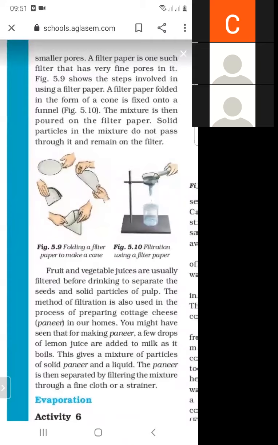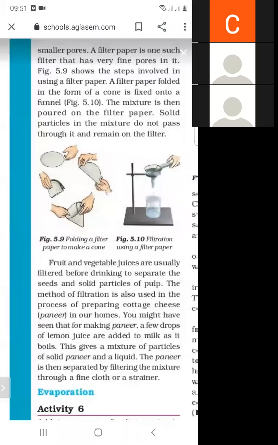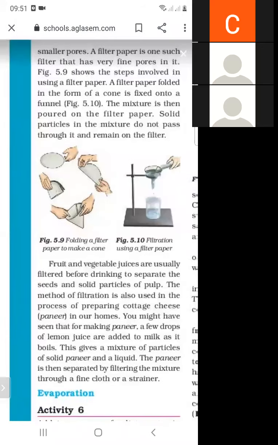A filter paper folded in the form of a cone is fixed on a funnel. So the filter paper folded in the form of a cone is fixed on a funnel. And the mixture is then poured on the filter paper.